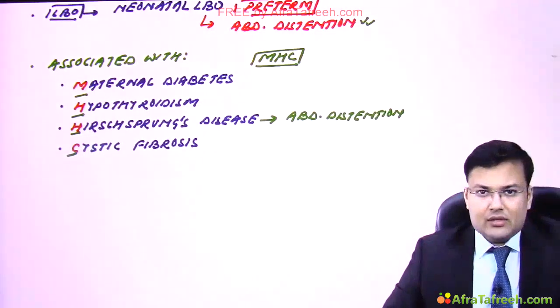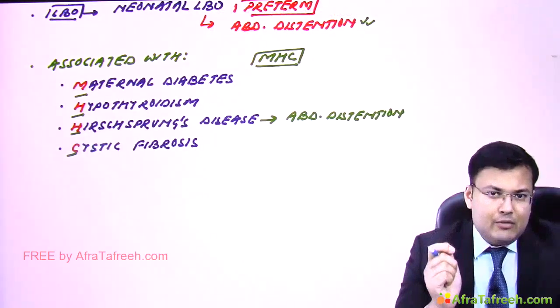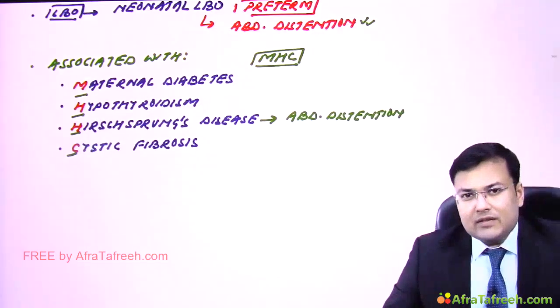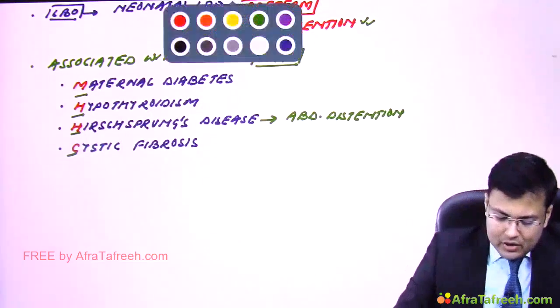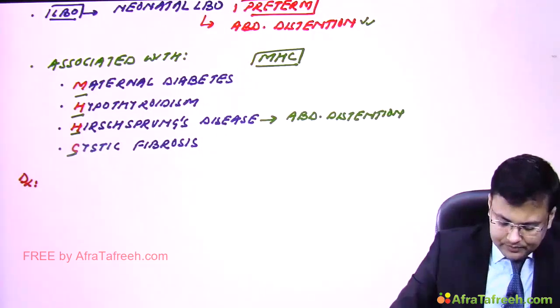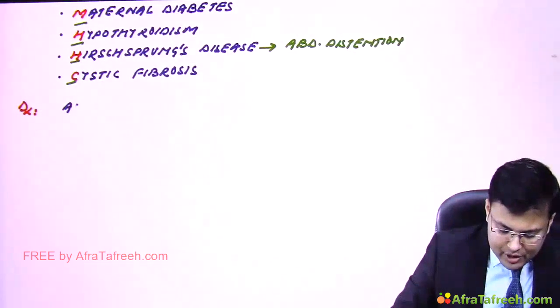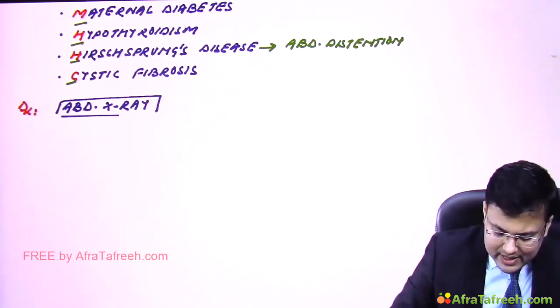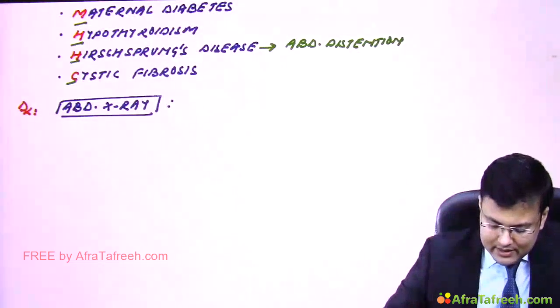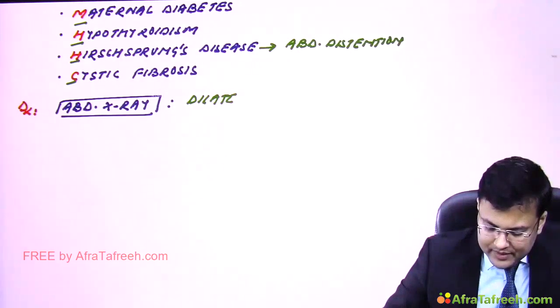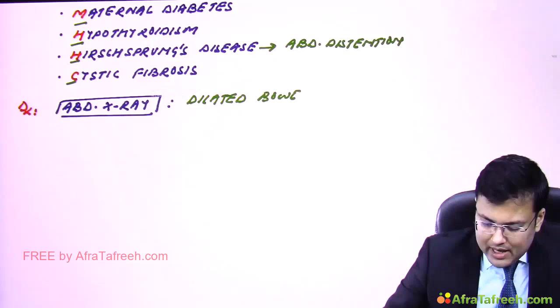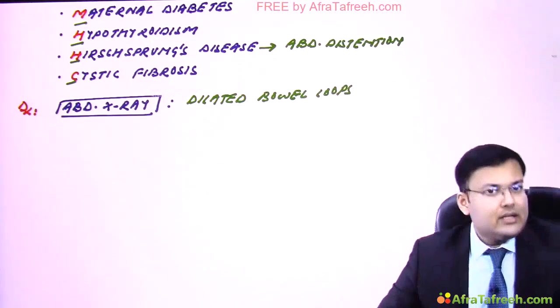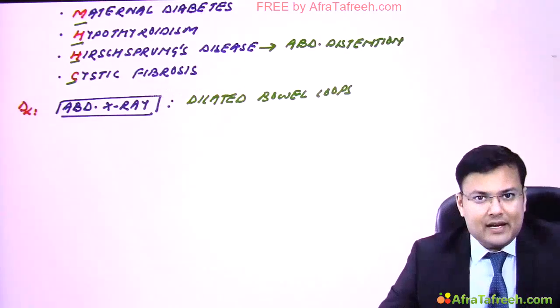How can we make the diagnosis? The patient is having large bowel obstruction. So we go for an abdominal X-ray, and on X-ray abdomen, you will notice the presence of dilated bowel loops. Since it is large bowel, the loops are placed peripherally.